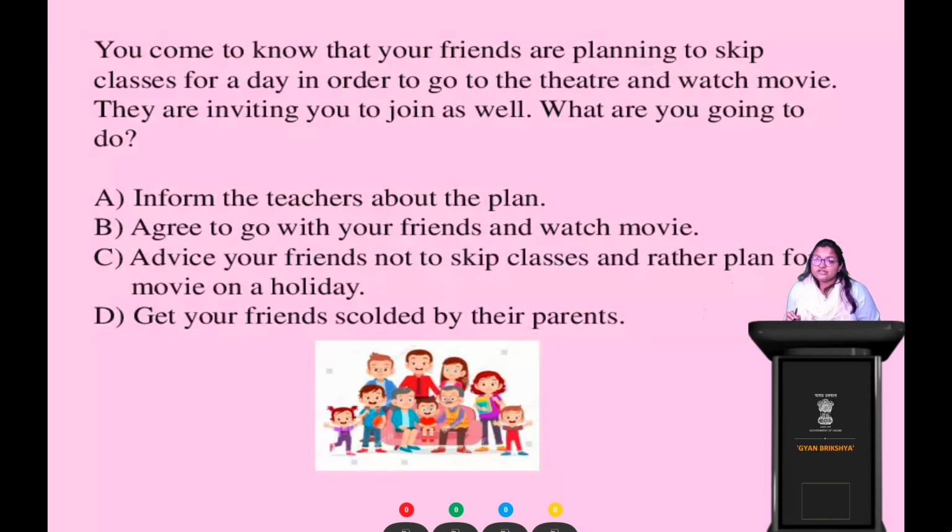So there are four options in front of you. The first option is inform the teachers about the plan. The teachers দেখে you will inform that yes, your friends are planning to bunk school, okay, and then the rest is history. Okay, so তোমার টিচারদেরকে তুমি জানিয়ে দেবে যে তোমার বন্ধুরা স্কুল বাঙ্ক করছে। B, agree to go with your friends and watch a movie.